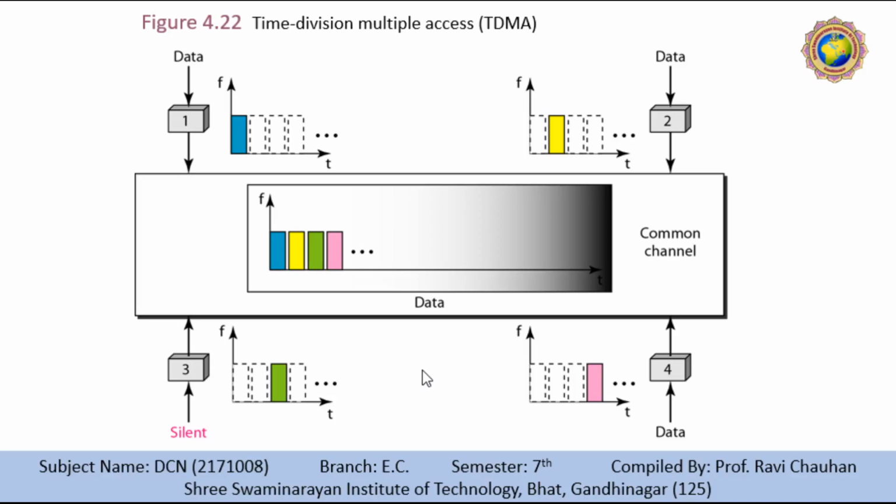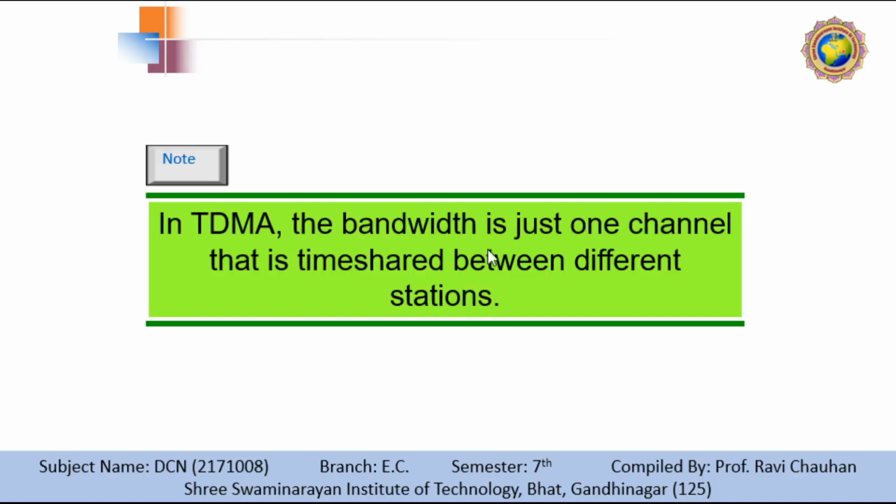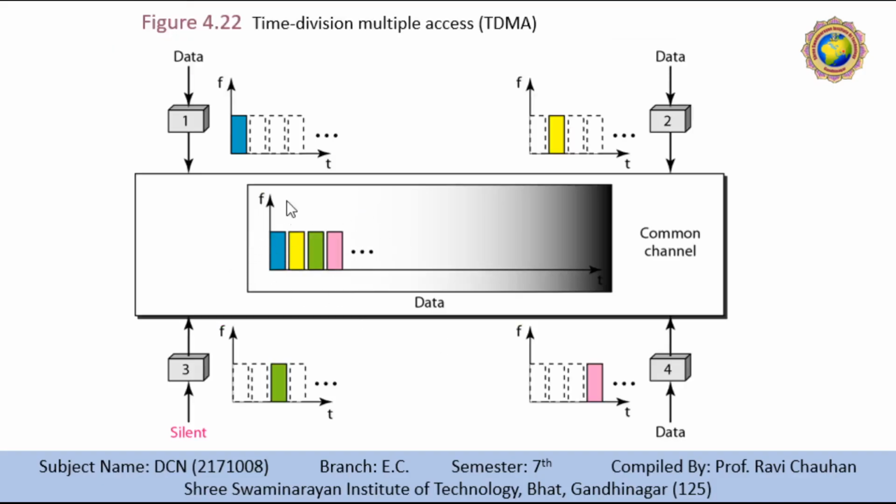Synchronization is normally accomplished by having some synchronization bits, normally referred to as preamble bits, at the beginning of each slot. So we can say that in TDMA, the bandwidth is just one channel that is time shared between the different stations.